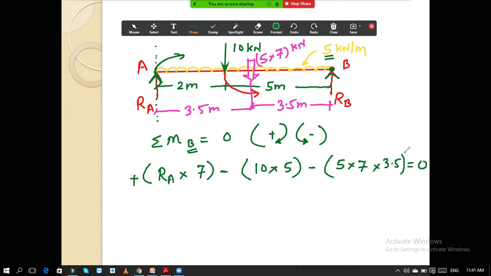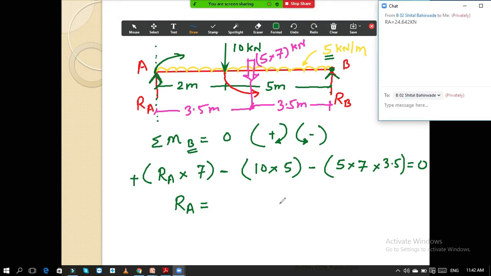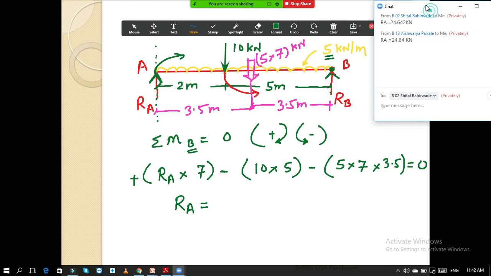Okay. So now summation MB equal to 0, this right hand side 0 I have written over here as it is, and from this you can calculate the value of RA. So let me know what is the value of RA now. Calculate the value of RA and tell me how much it comes to. 24.64 kilonewton. Okay. Everybody is checking. 24.64. Okay. 24.64 kilonewton.